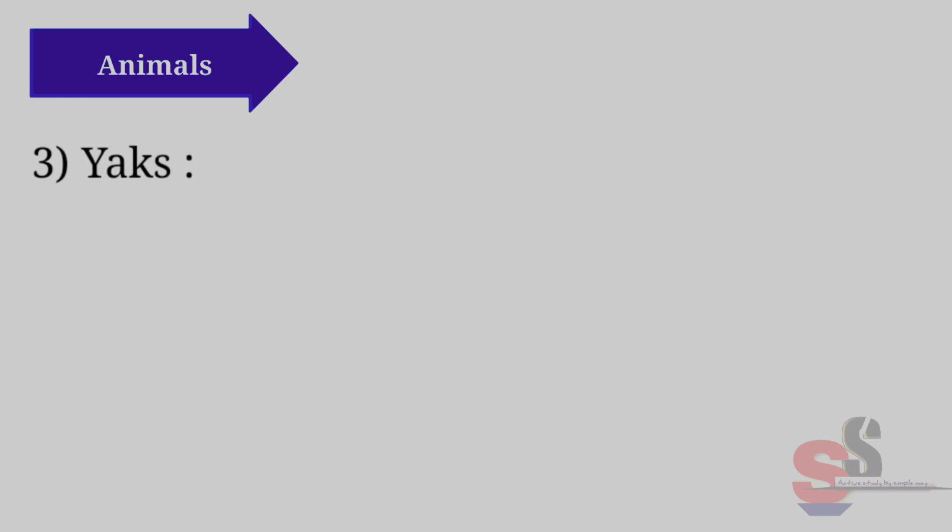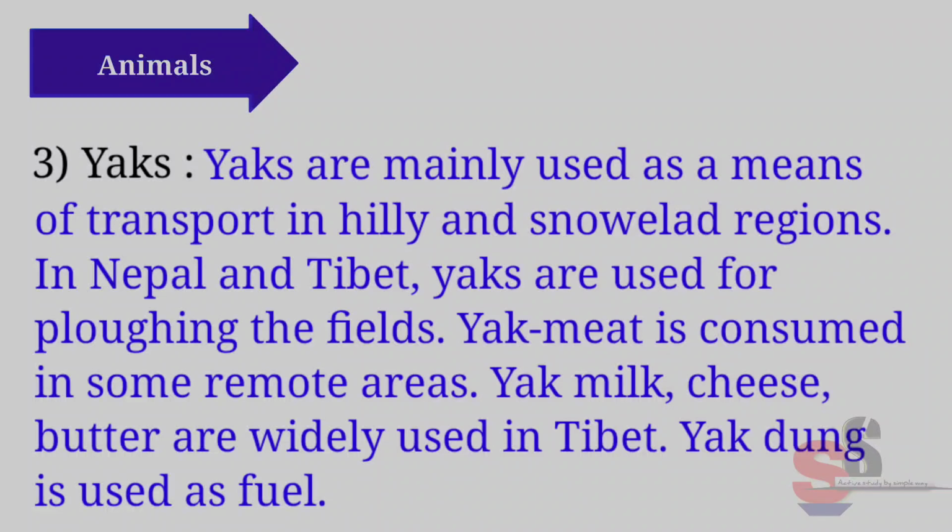Third one, yaks. Yaks are mainly used as a means of transport in hilly and snow-clad regions. In Nepal and Tibet, yaks are used for plowing the fields. Yak meat is consumed in some remote areas. Yak milk, cheese, butter are widely used in Tibet. Yak dung is used as fuel.